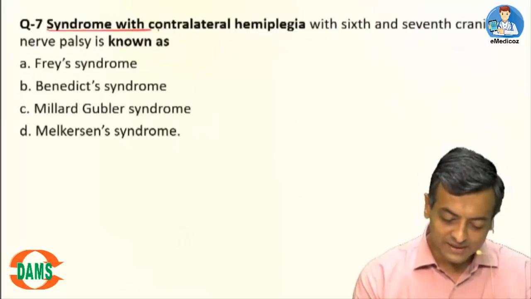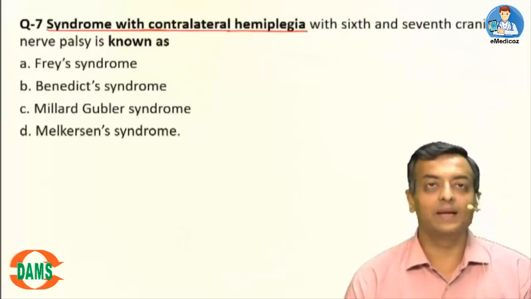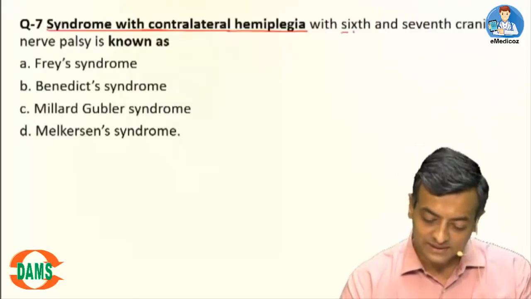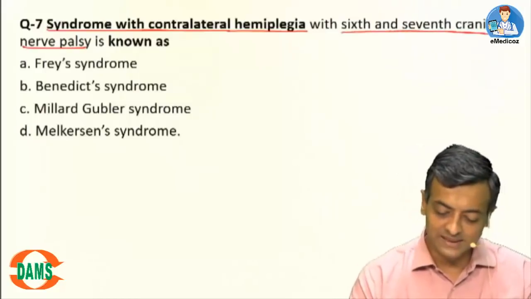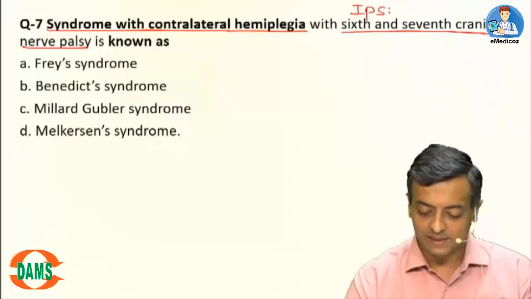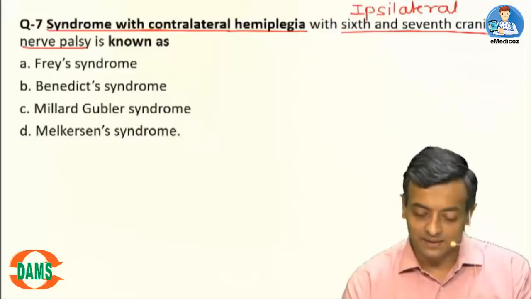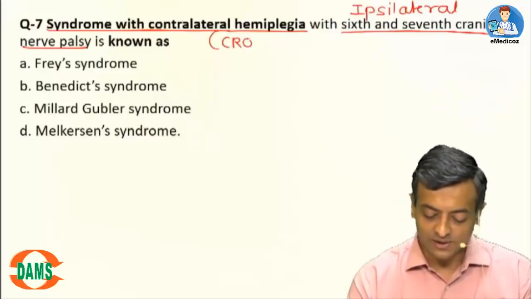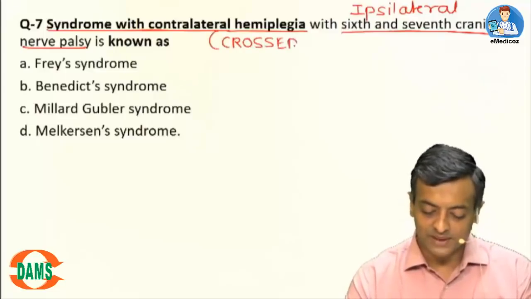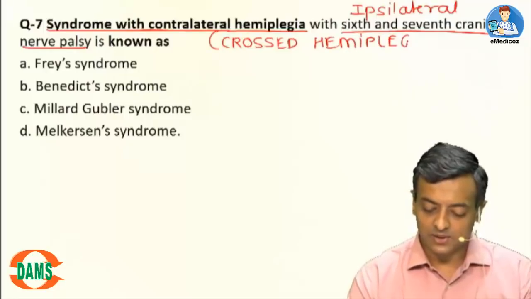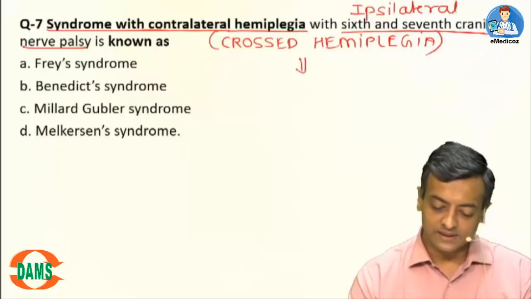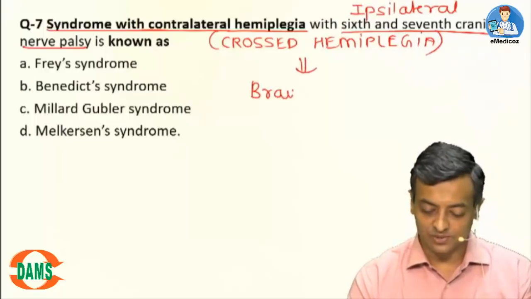Question number 7. Syndrome with contralateral hemiplegia with 6th and 7th cranial nerve palsy. So it is contralateral hemiplegia with ipsilateral cranial nerve palsy. This is what we call crossed hemiplegia syndromes, which is suggestive of brainstem stroke.